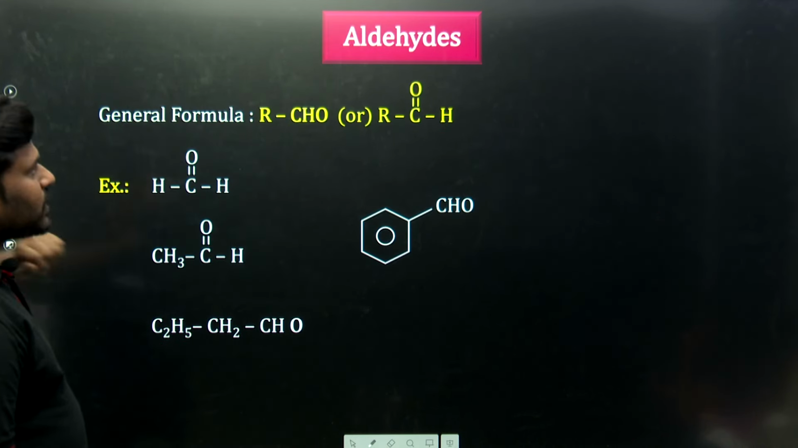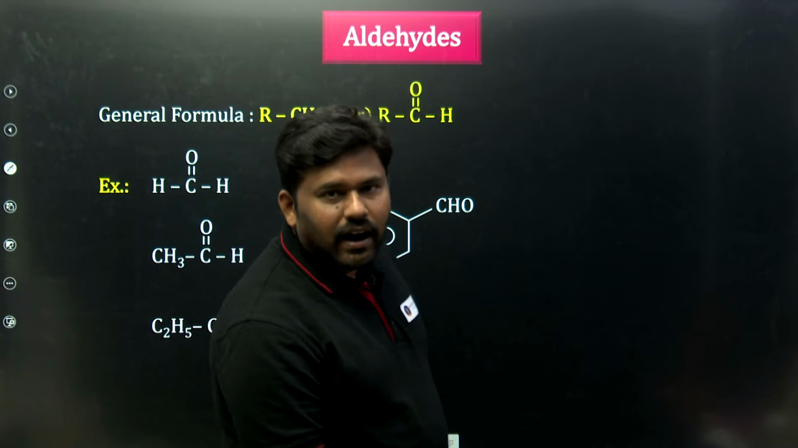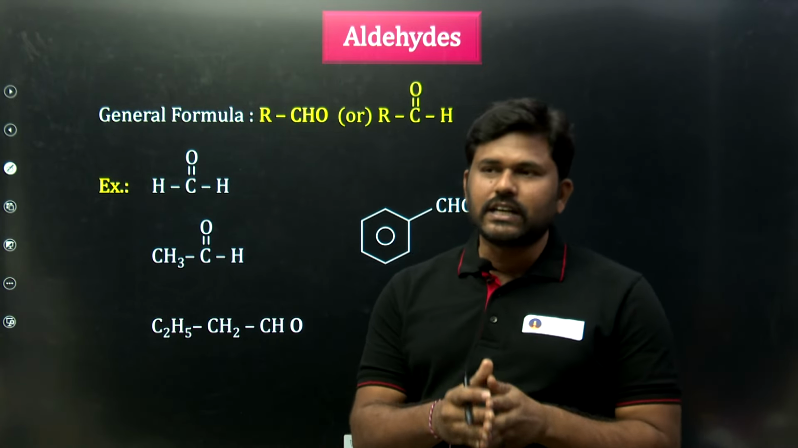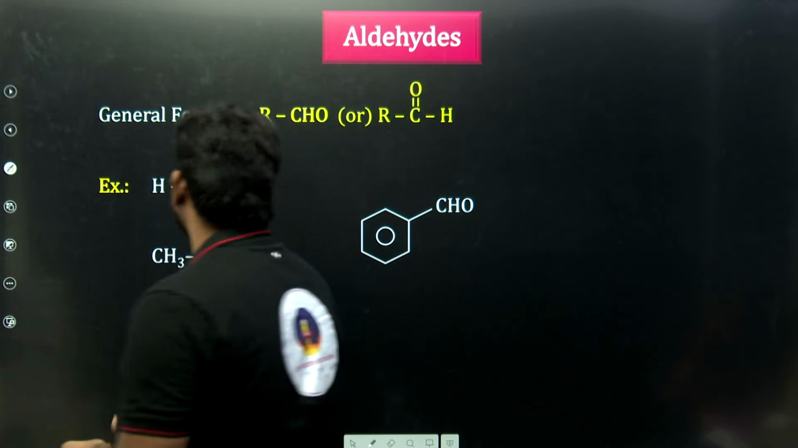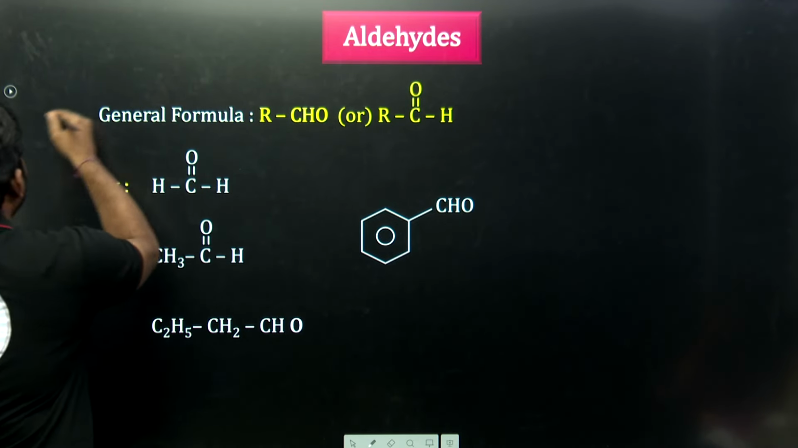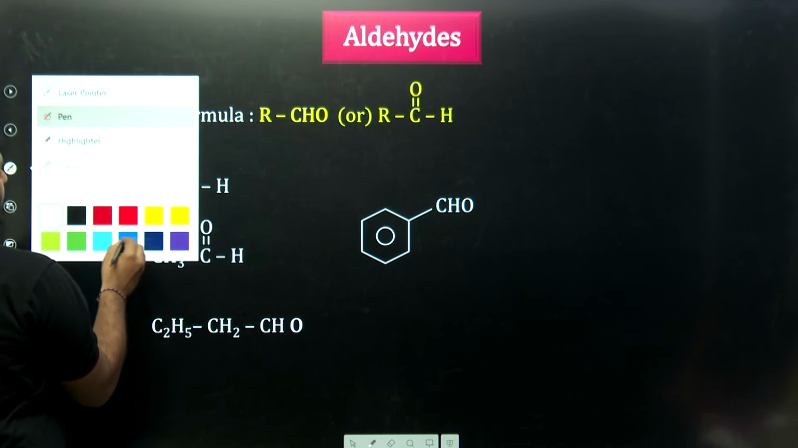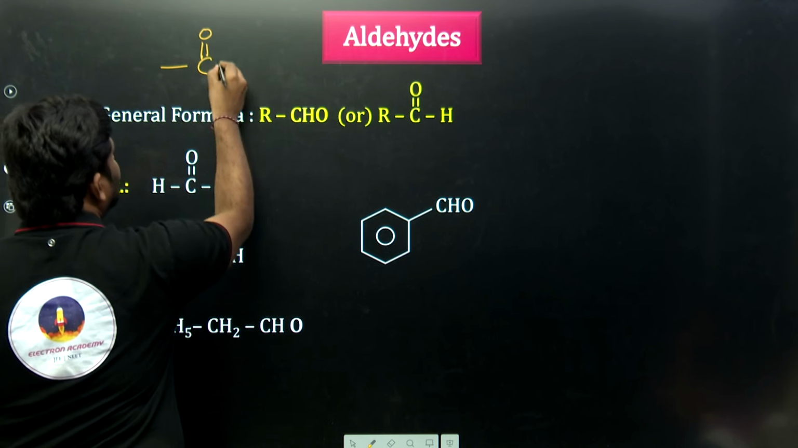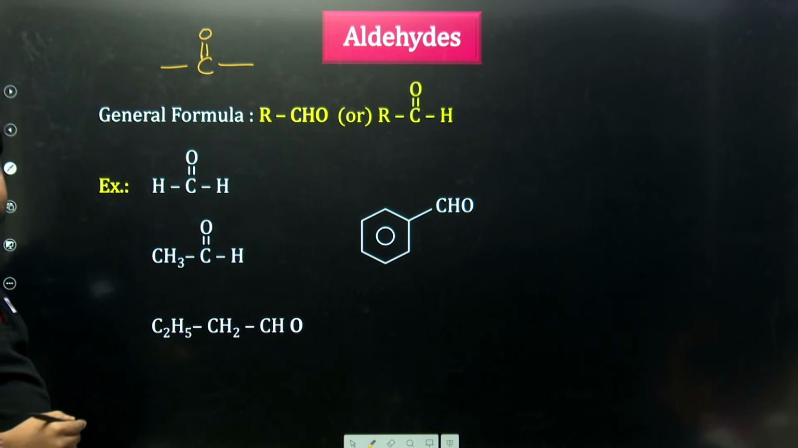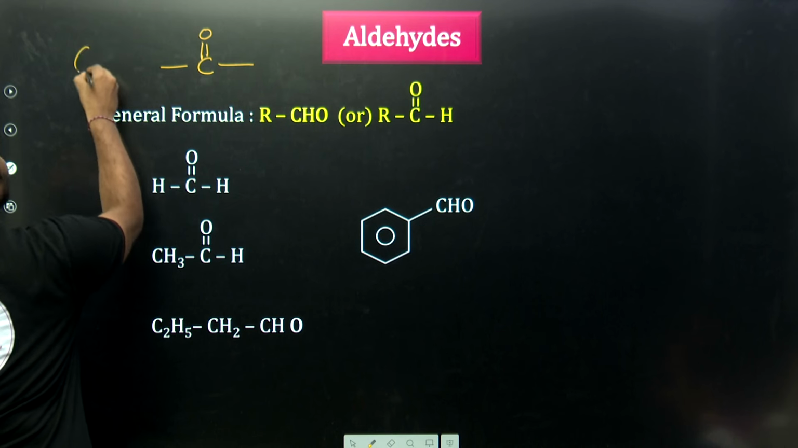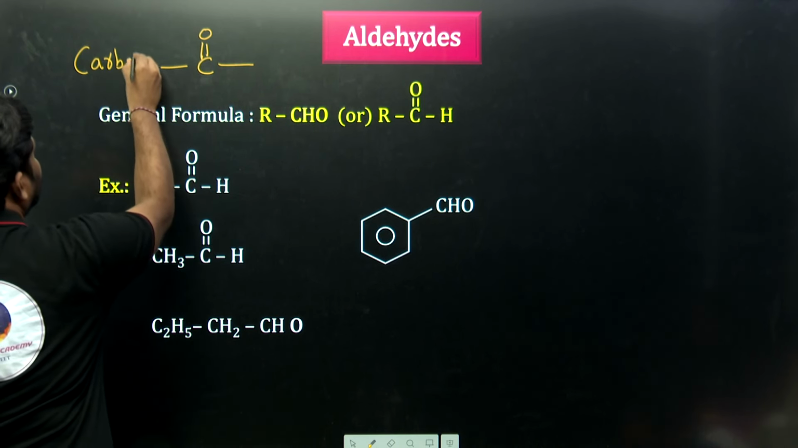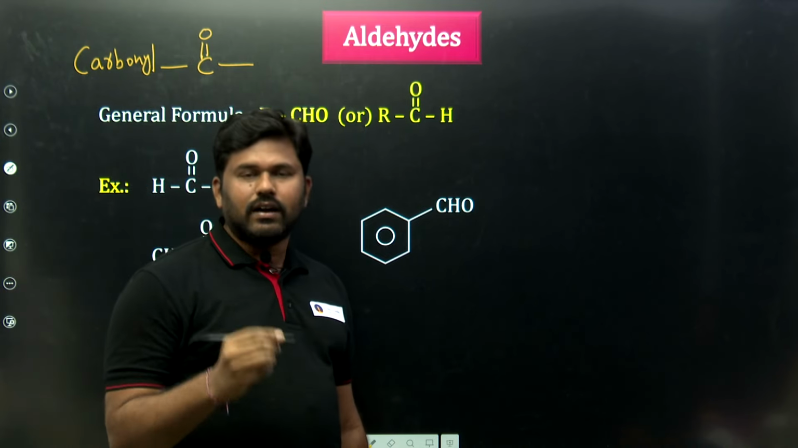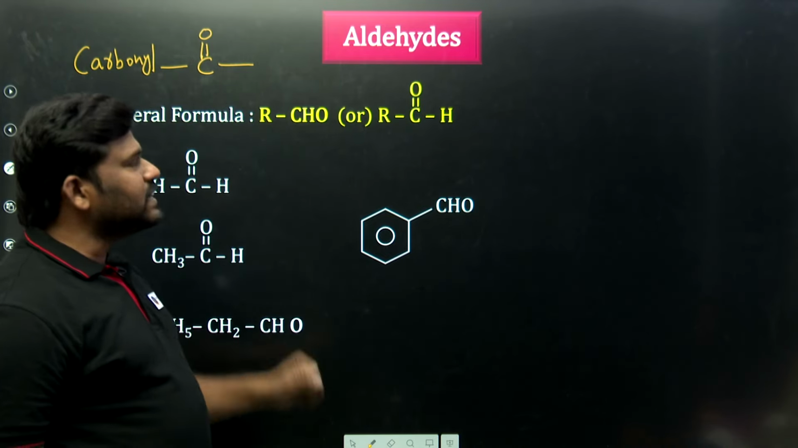So next one, aldehydes. What are the aldehydes? Aldehydes and ketones have a special group, the C double bond O group. Sir, what is the C double bond O? That is called the carbonyl group. Aldehydes and ketones have carbonyl groups, which is why they are collectively called carbonyl compounds. First we will discuss aldehydes.